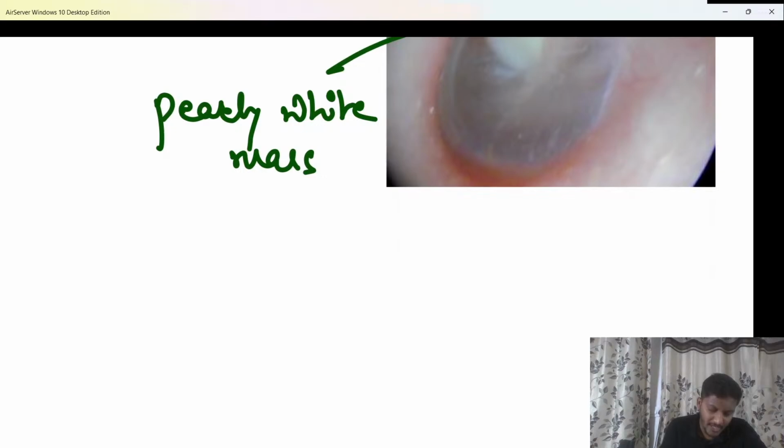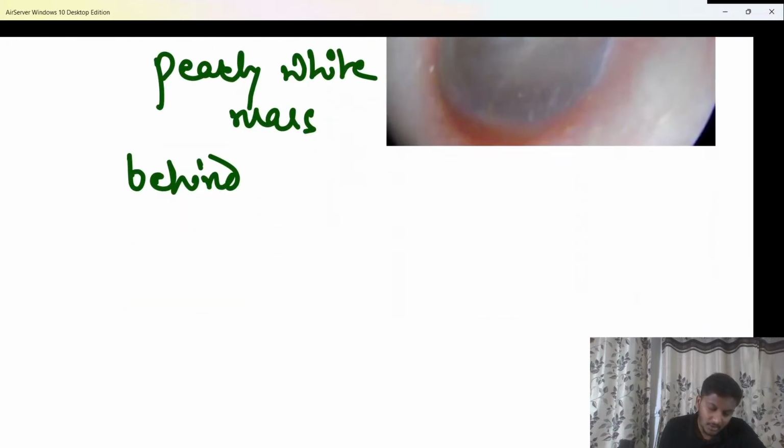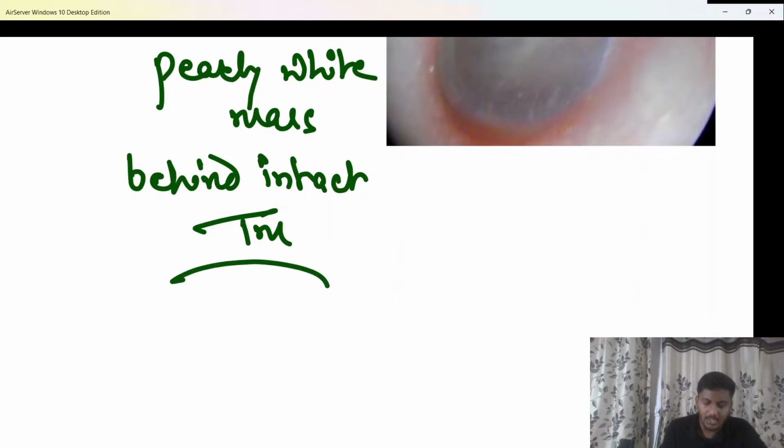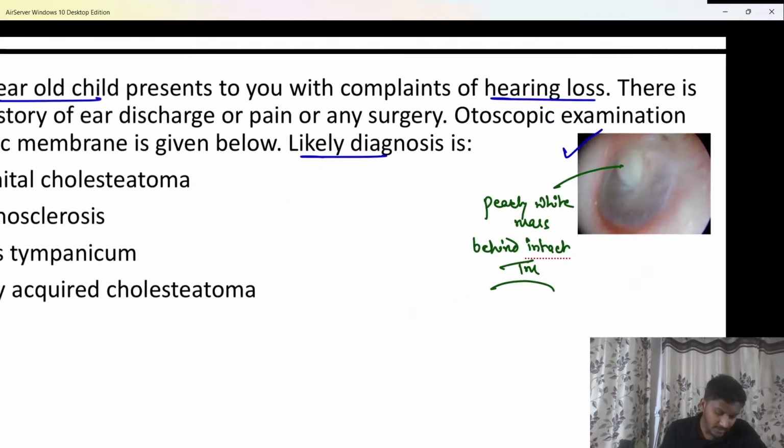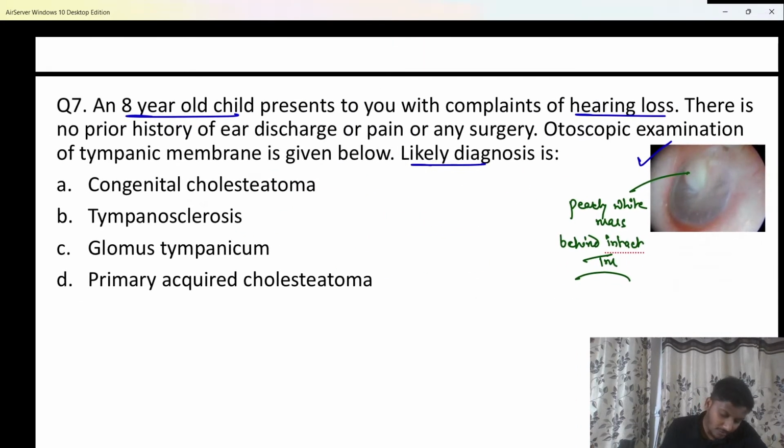ठीक है? Or behind an intact tympanic membrane. Tympanic membrane is also not inflamed, beta. There is no infection over here. No inflammation is there. So pearly white mass behind an intact tympanic membrane, beta, in a child is usually suggestive of option A बच्चे, and that option A is nothing else but congenital cholesteatoma. That condition is nothing else but a congenital.